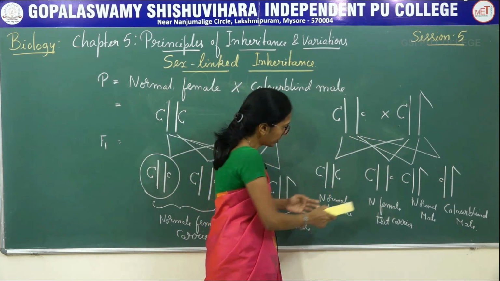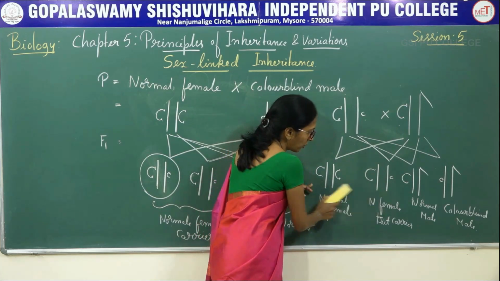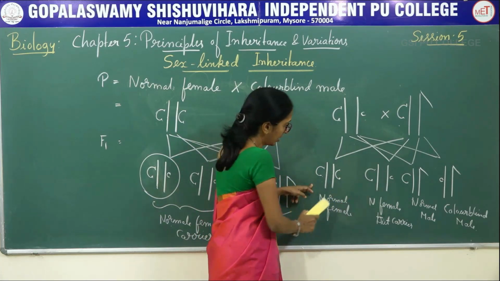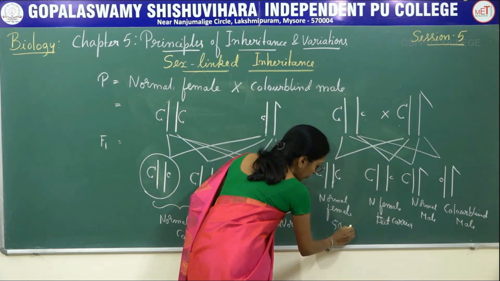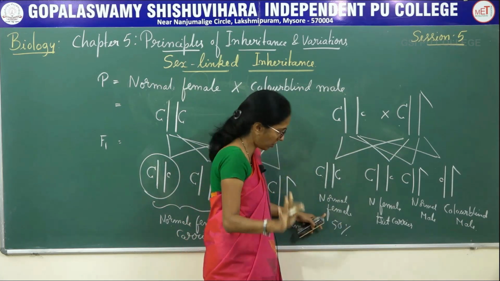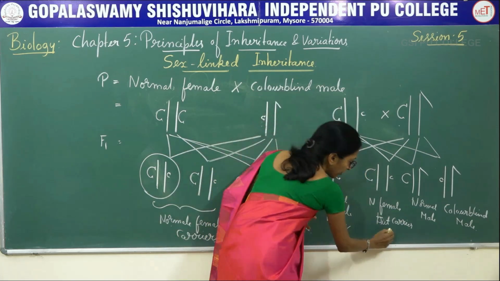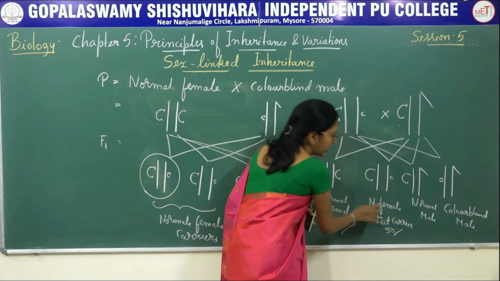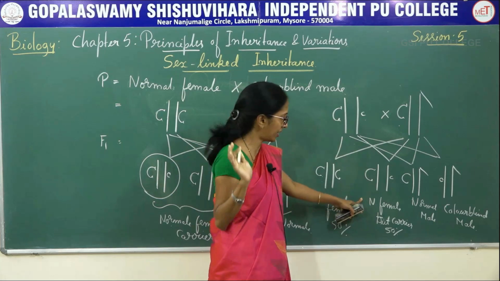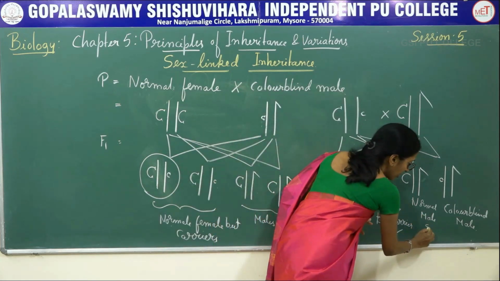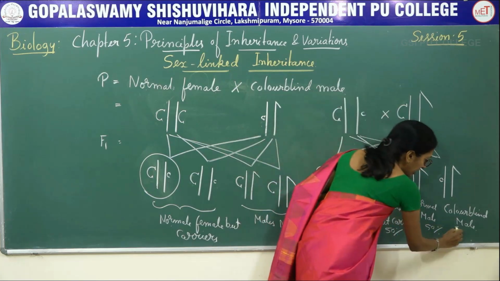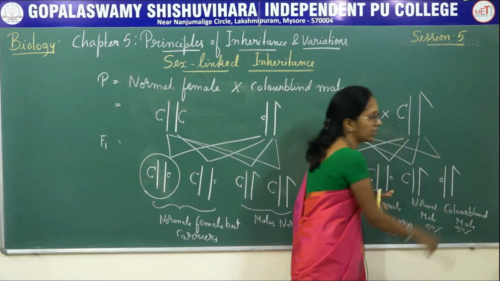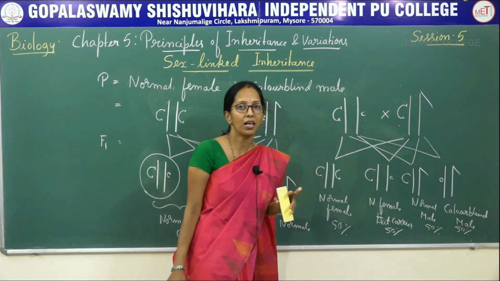In this case, these two are said to be females. So in case of females, 50% of the females are normal, and the remaining 50% of the females are normal but carriers, and 50% of the males are normal, and the remaining 50% of the males are color blind.